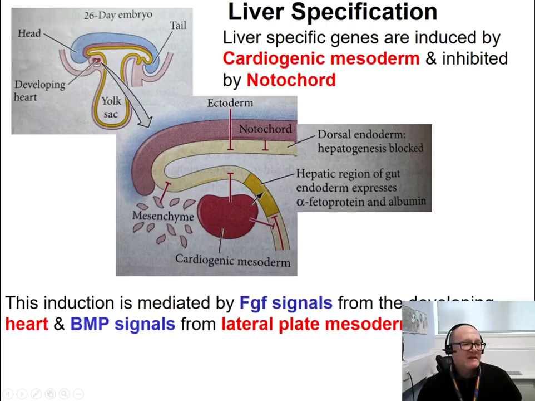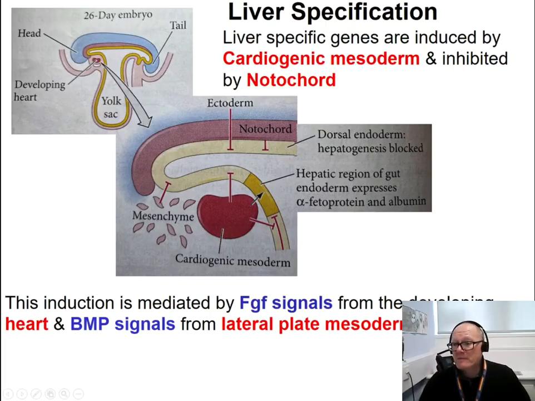So what are the signals? Probably the signals are FGF signals from the developing heart. So the cardiogenic mesoderm expresses FGF. Do you remember that we were saying that BMP signaling from the endoderm induces FGF expression? Therefore, the cardiogenic mesoderm can develop.